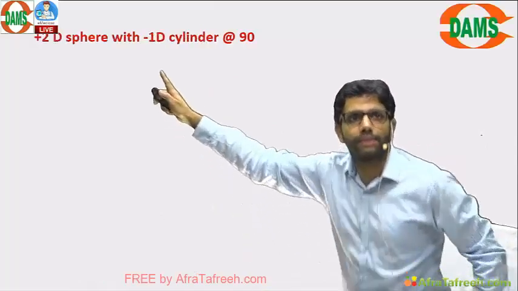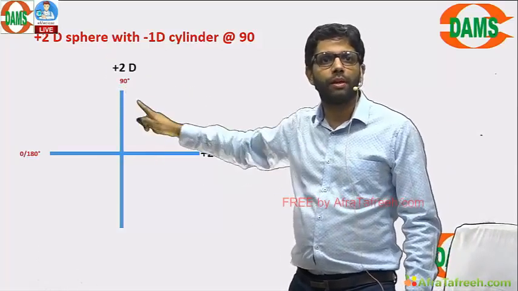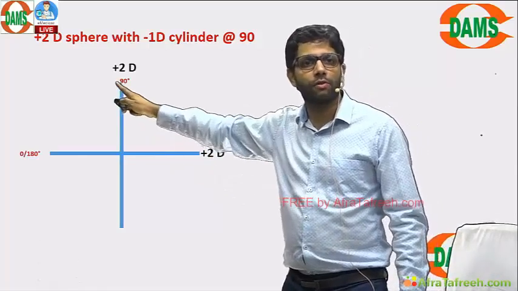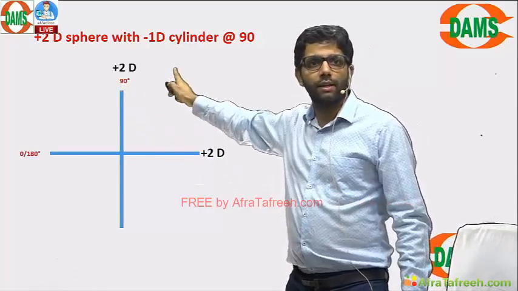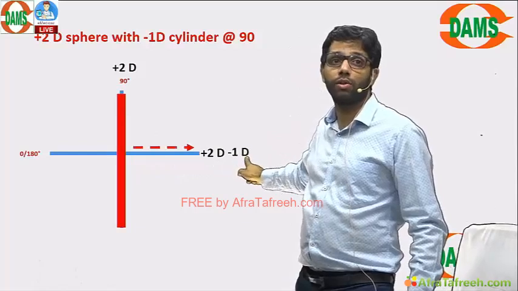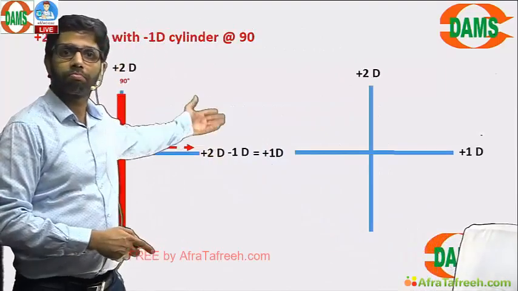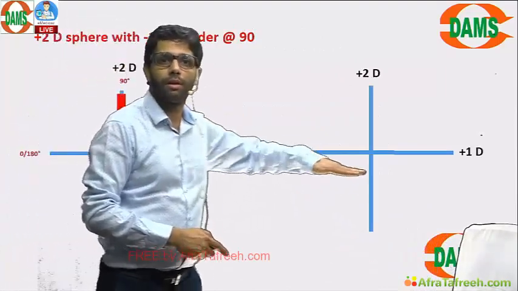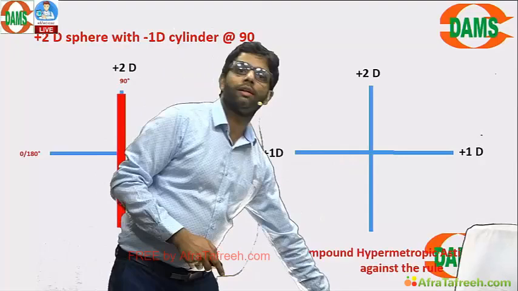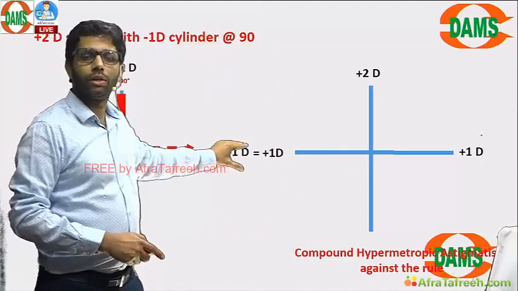How to convert this into the refractive cross? +2, +2 is working in both axes. Sphere works in both axes. Cylinder is kept at 90 degrees, but it will work in the 90 degree opposite. Horizontal it will work because it is kept at 90. So +2 and +1 becomes compound hypermetropic astigmatism. +1 is more myopic against the rule. This is to convert the equation into the cross formulation.